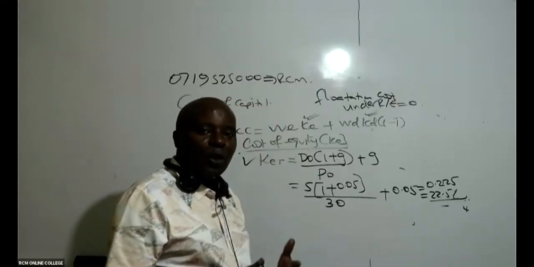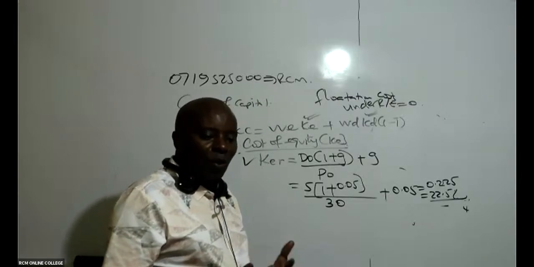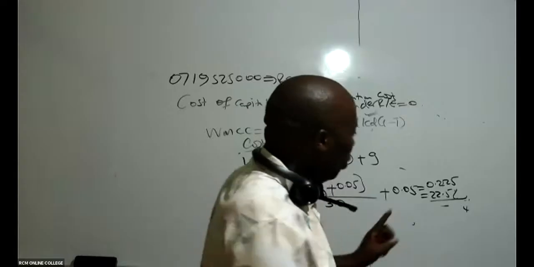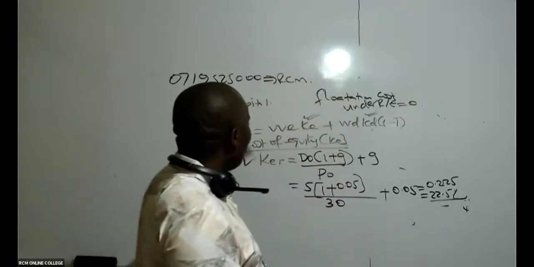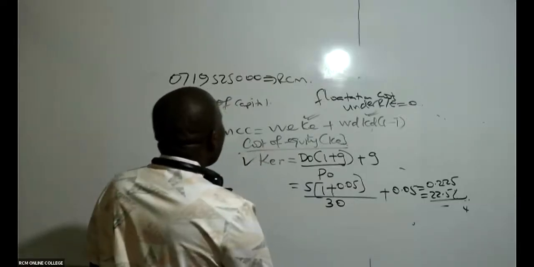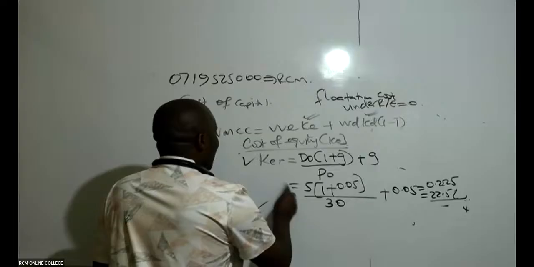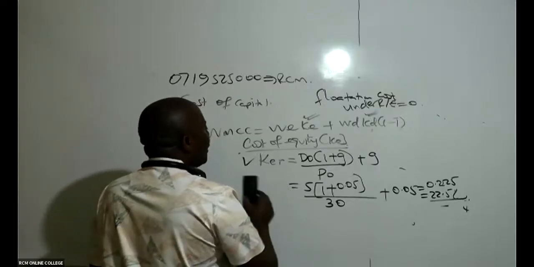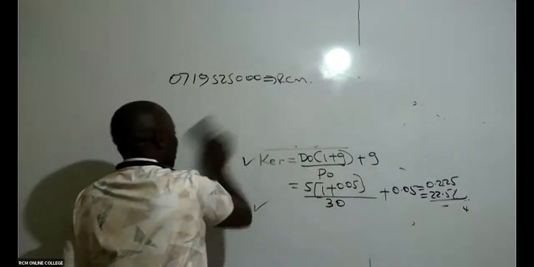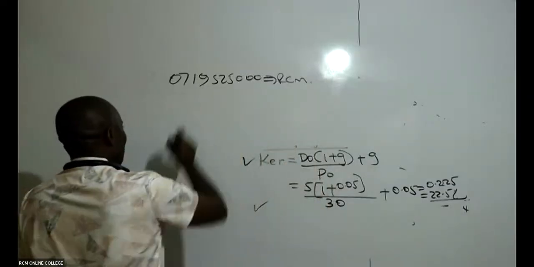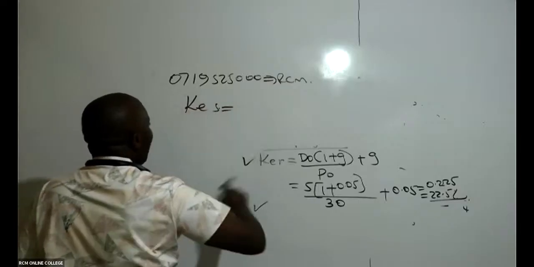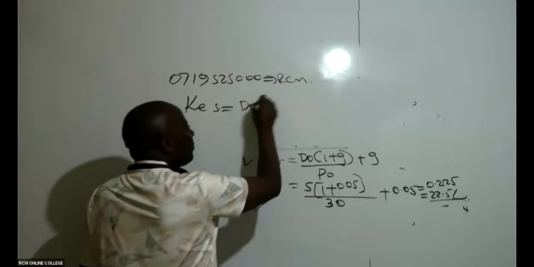I would have straight away gotten cost of equity, ordinary shares only. But because it is weighted marginal cost, the two of them are relevant. So then go ahead and give me the second tick there, and the cost of equity, ordinary shares. Every other thing will remain the same.